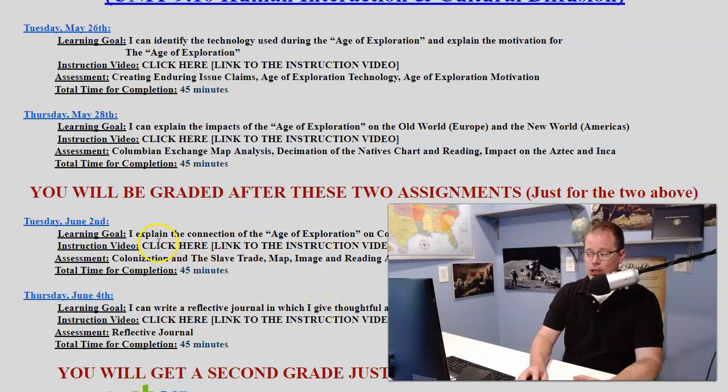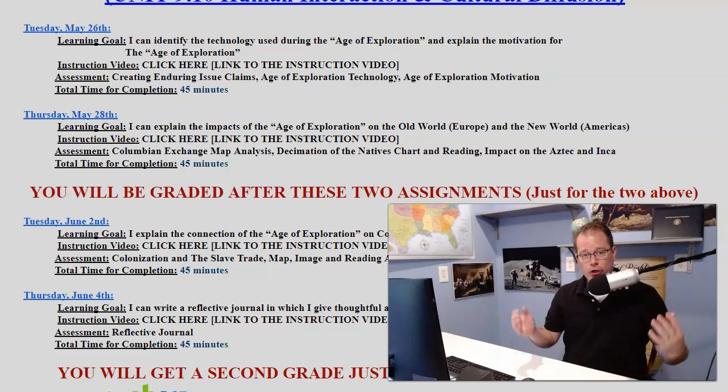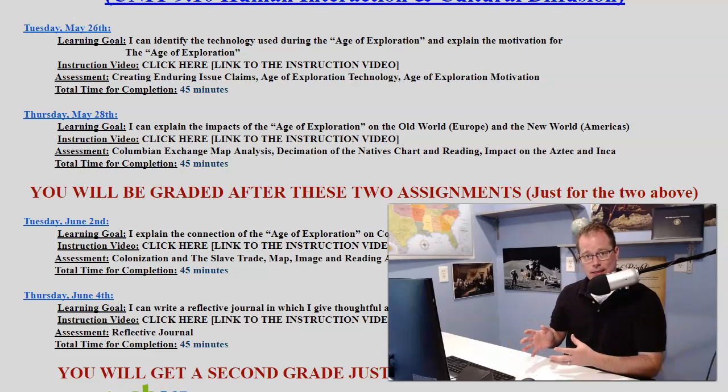Your learning goal today is that you can explain the connection of the age of exploration to colonization and the slave trade. So basically, Europeans are going to start to colonize. What does the word colonize mean? It means that they're going to go into different territories, take them over, and put their own people in control. And they're also going to start to have a slave trade going on as well.